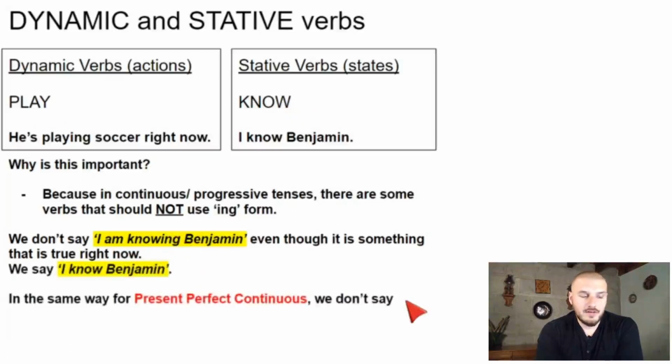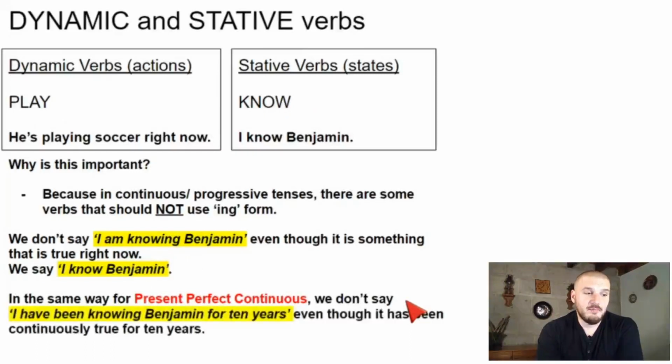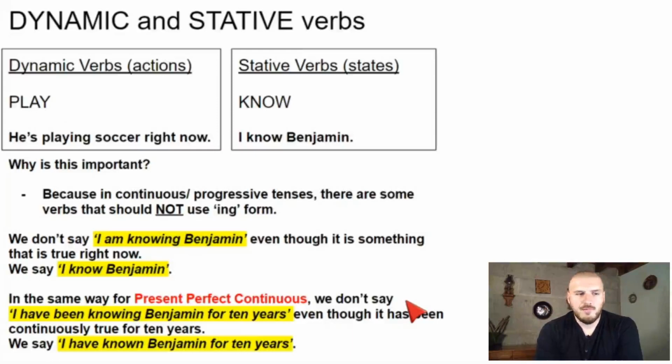In the same way, in the context of present perfect continuous, we don't say, I have been knowing Benjamin for 10 years. He estado conociendo a Benjamin durante 10 años. No, porque lo que queremos transmitir es que lo conoces durante 10 años. I have known Benjamin for 10 years. Aunque sea algo continuo, even though it's something continuously true for 10 years, you do not say ing, okay? Maybe this is obvious. I thought it was important to highlight. Pensé que era importante destacarlo, aunque a lo mejor sea obvio.